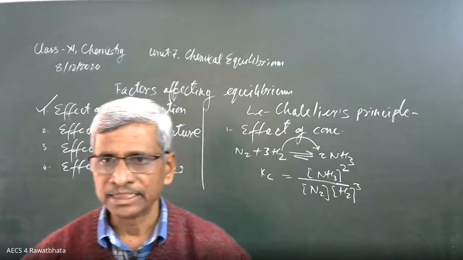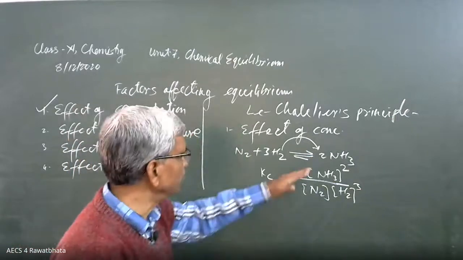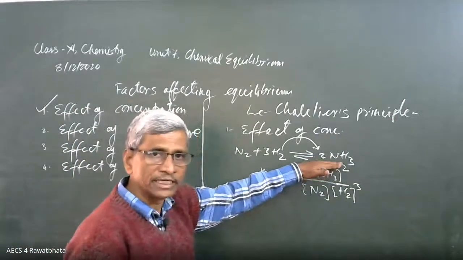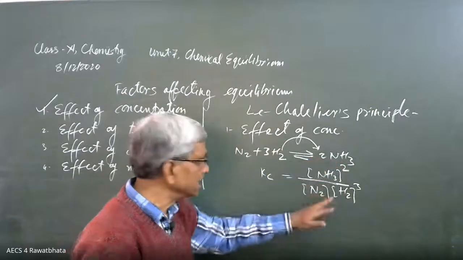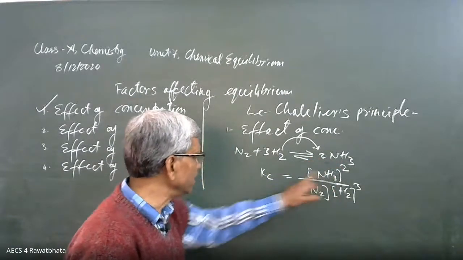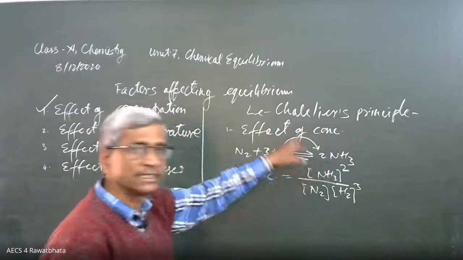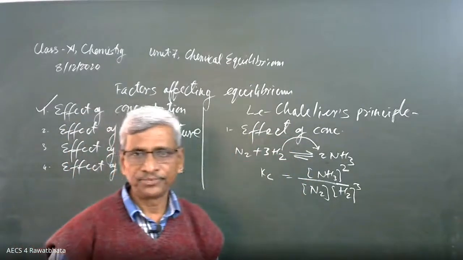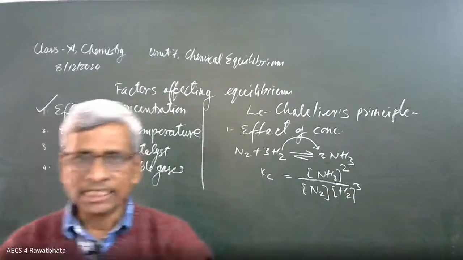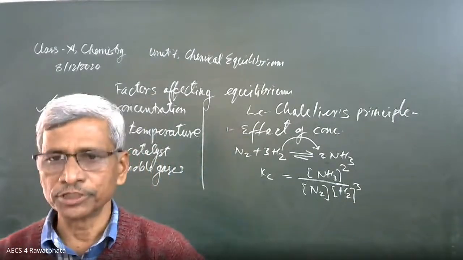Okay, beta? Is it clear? When we add more amount of ammonia after attaining equilibrium, then this value is increased, and this Kc remains the same. That's why this equilibrium will shift in the backward direction. This is the meaning of Le Chatelier's principle and effect of concentration.